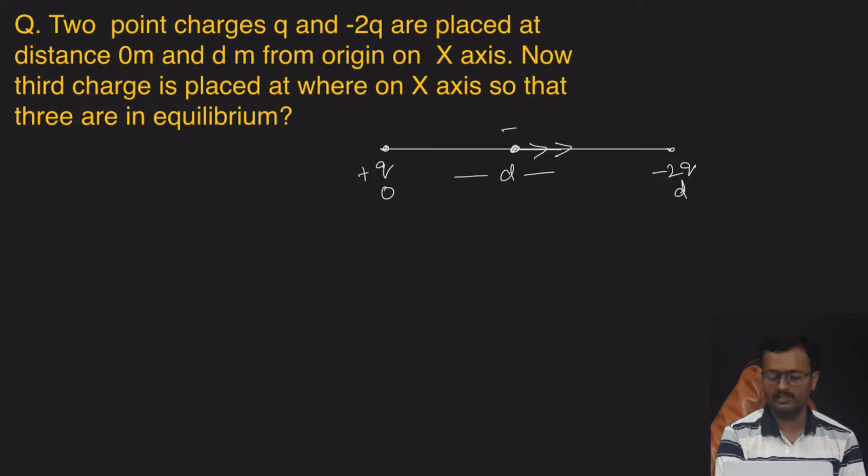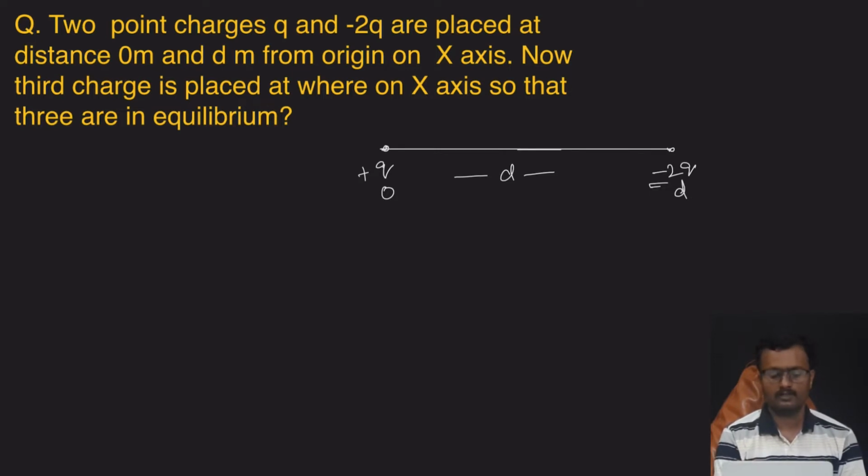Suppose you take a negative charge. The positive charge attracts the negative charge towards its side, and the negative charge repels along this direction. So two forces are in the same direction. Here also it is not possible for their sum to become zero.